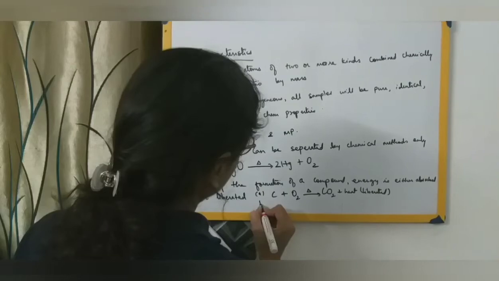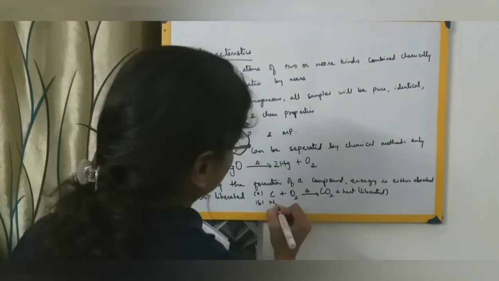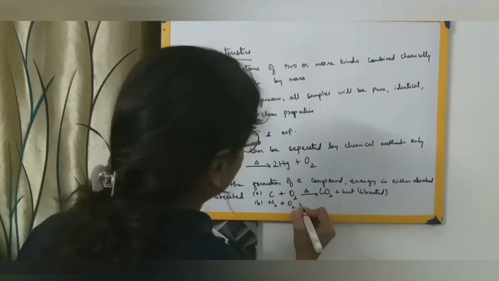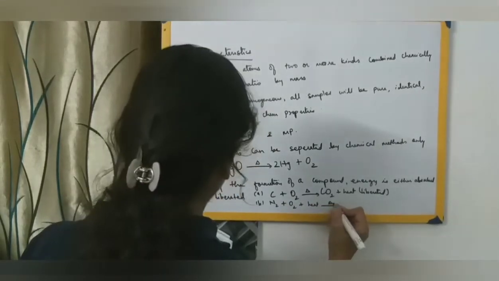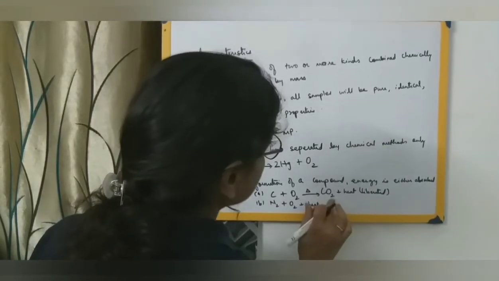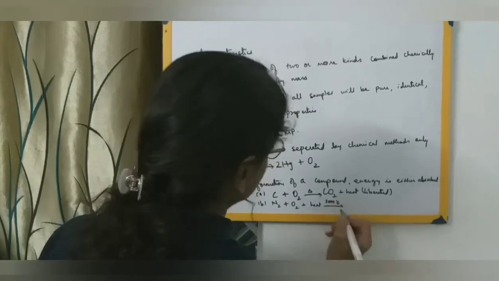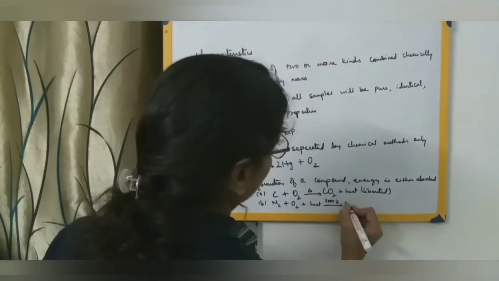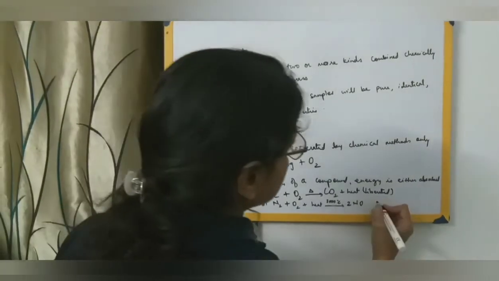Next, another example: N2 plus O2, and we are supplying heat over the arrow, that is 3000 degrees Celsius. We are heating it to a high temperature, and it forms 2NO. So in this, energy is absorbed.